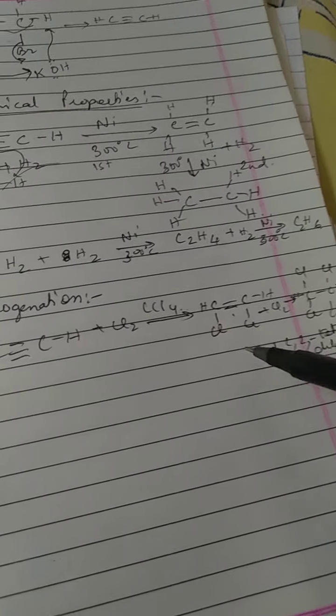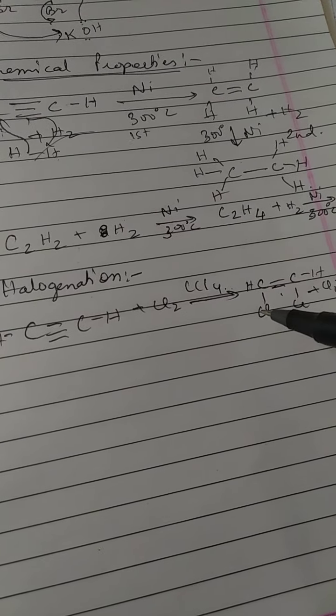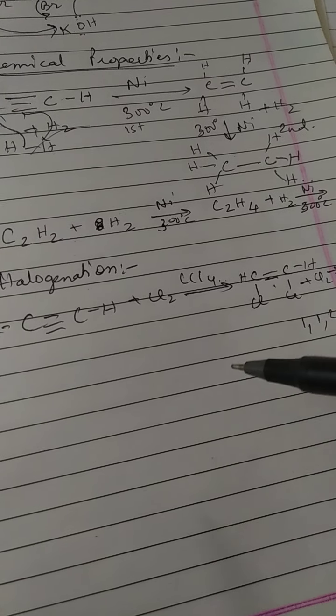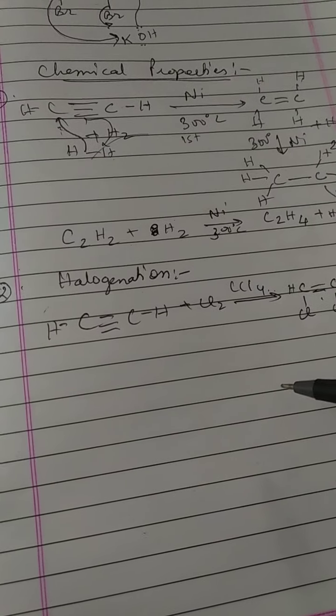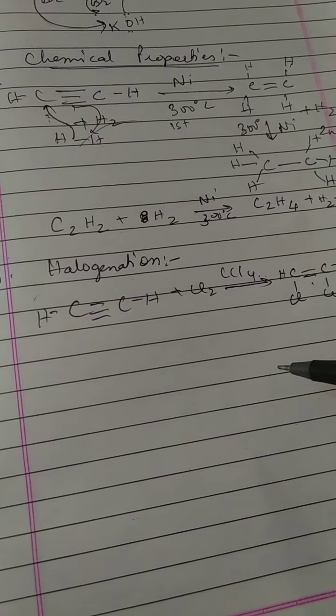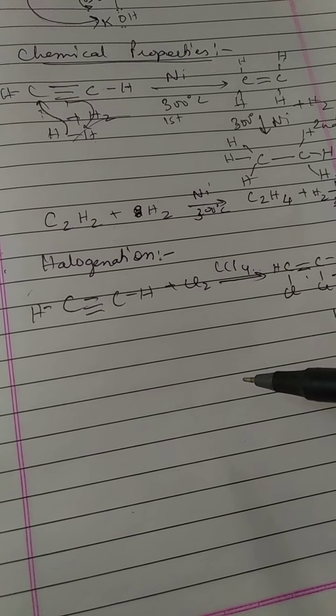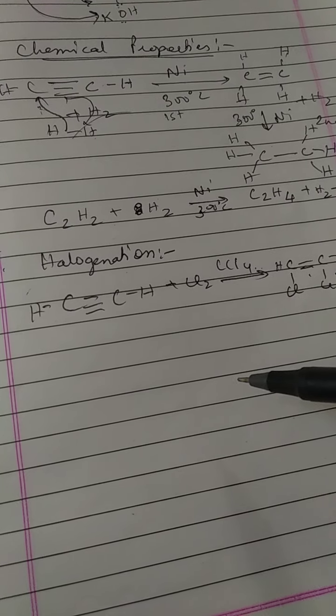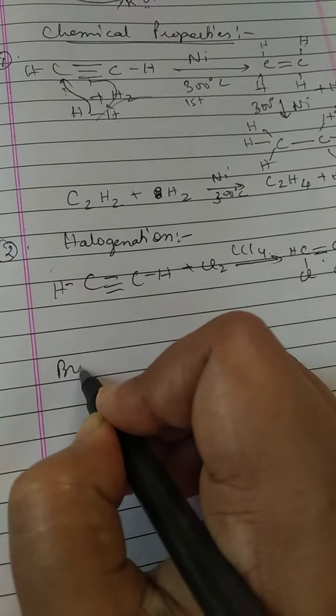Similarly, it will undergo the same reaction with bromine also. The color of the bromine is discharged, thus it serves as a test for unsaturation. The reddish brown liquid bromine dissolves in water and turns colorless when ethyne is passed through. So this is bromination.